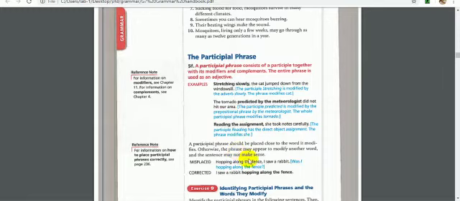Let's take some notes and some tips here. A participle phrase should be placed close to the word it modifies. Otherwise, the phrase may appear to modify another word, and the sentence may not make sense.